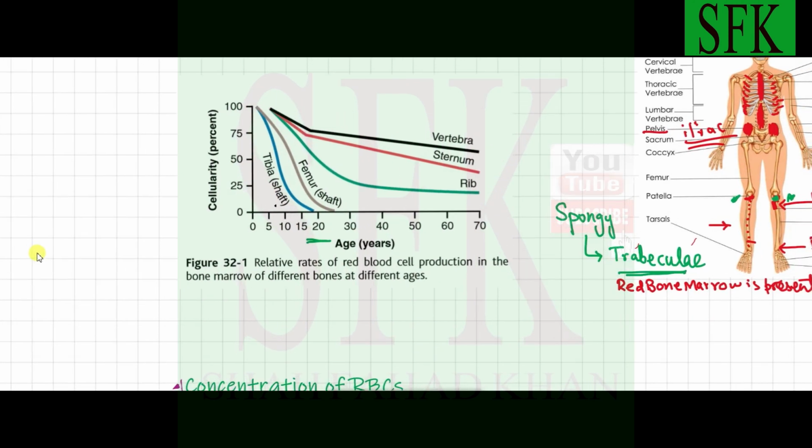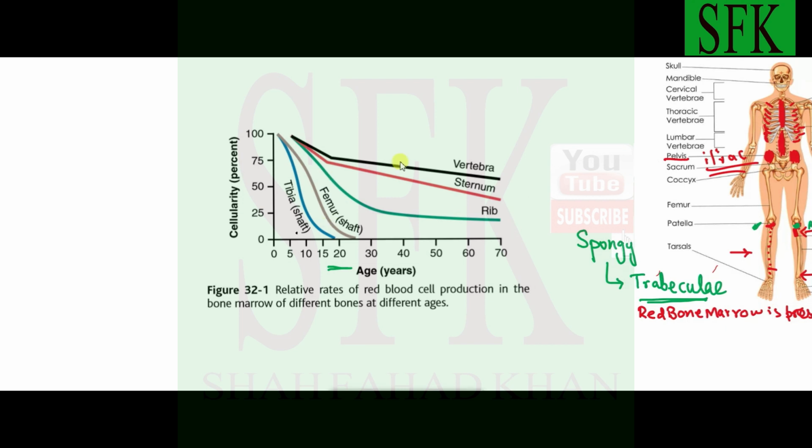Okay. Now this diagram over here basically shows the relative rates of red blood cell production in the bone marrow of different bones at different ages. The x-axis is labeled with the age, and the y-axis is labeled with the cellularity, or the percentage of red blood cell production as a whole.